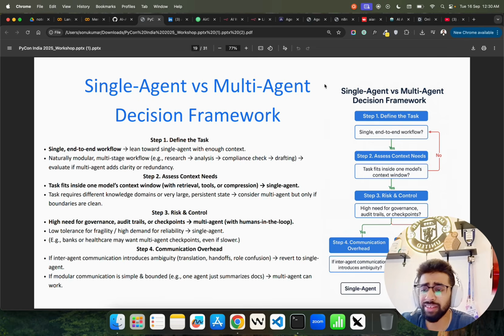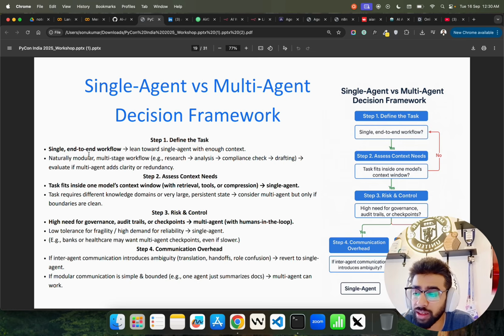Multi-agent system and single agent system. See, it's a very debatable topic. A lot of people nowadays are having multiple agents. So first of all, it doesn't work like that. You might just be wasting your tokens and adding latency issues, and there might not be a need for multiple agents to solve a lot of use cases. So this is how you decide, based on 4 different steps or pillars.